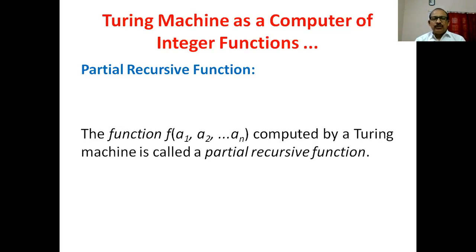Means any function which is computed by a Turing machine, we can say that function is a partial recursive function. A function is a partial recursive function if there exists a Turing machine that halts on some inputs and there is a loop in the Turing machine on some input or any input for which the function is not defined.